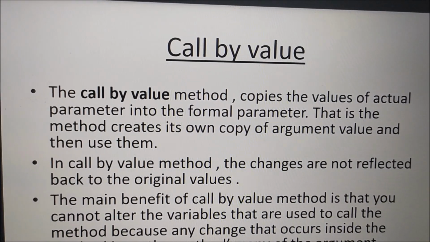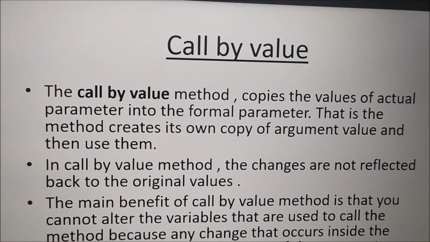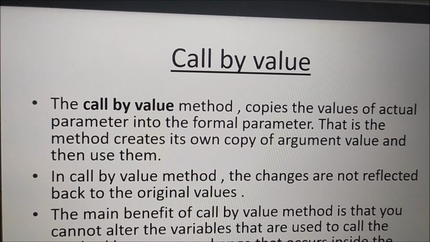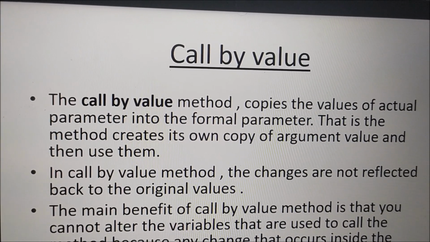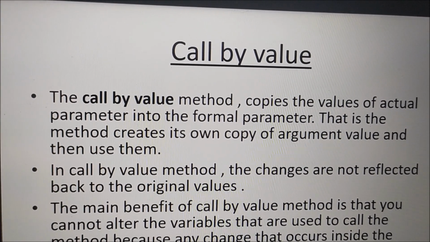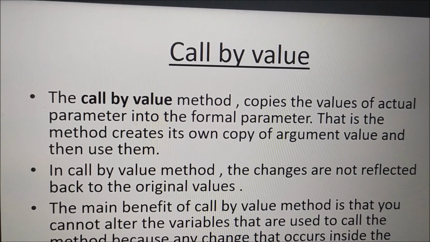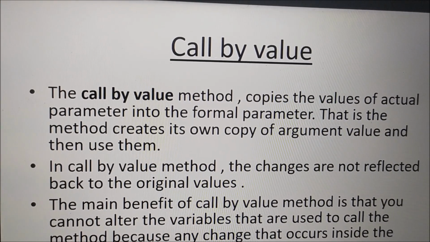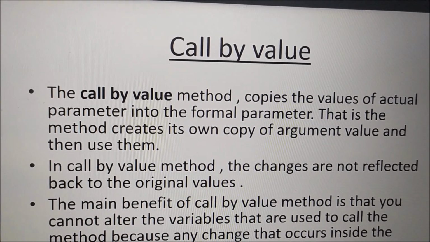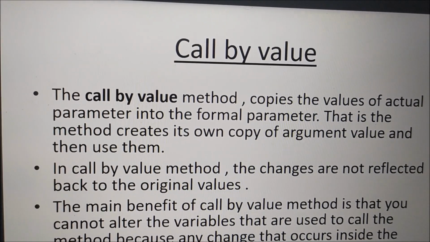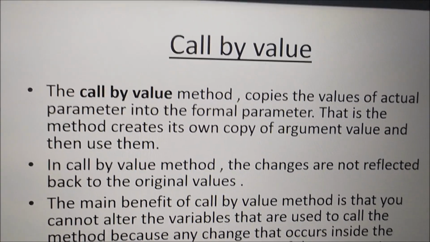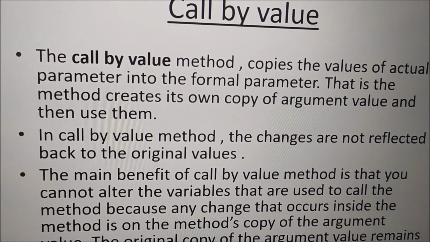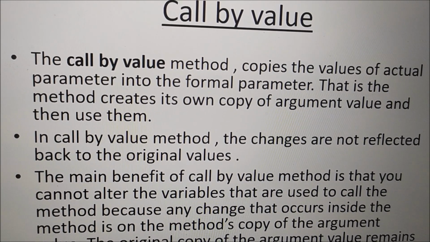So what happens in call by value? Already we knew there is the actual parameter and the formal parameter. The parameters or arguments used in the calling method are known as actual parameters, and the parameters used in the called method are called formal parameters. In call by value, the value of the actual parameter is copied into the formal parameter, as we already discussed in the example. The method creates its own copy of the argument value and then uses it.